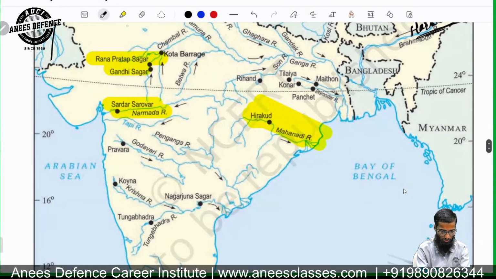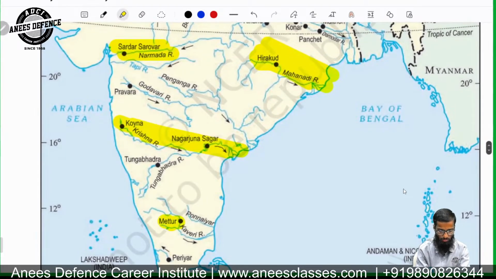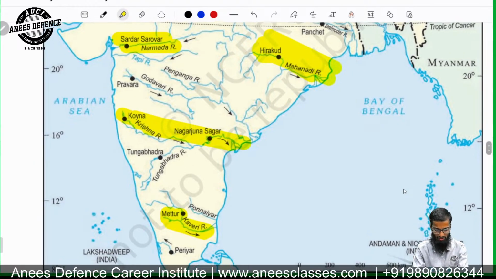Then you have Nagarjuna Sagar, which is on the river Krishna. Nagarjuna Sagar and Koyna. This is also important. Mettur is over the river Kaveri. Remember this. Mettur is over the river Kaveri.